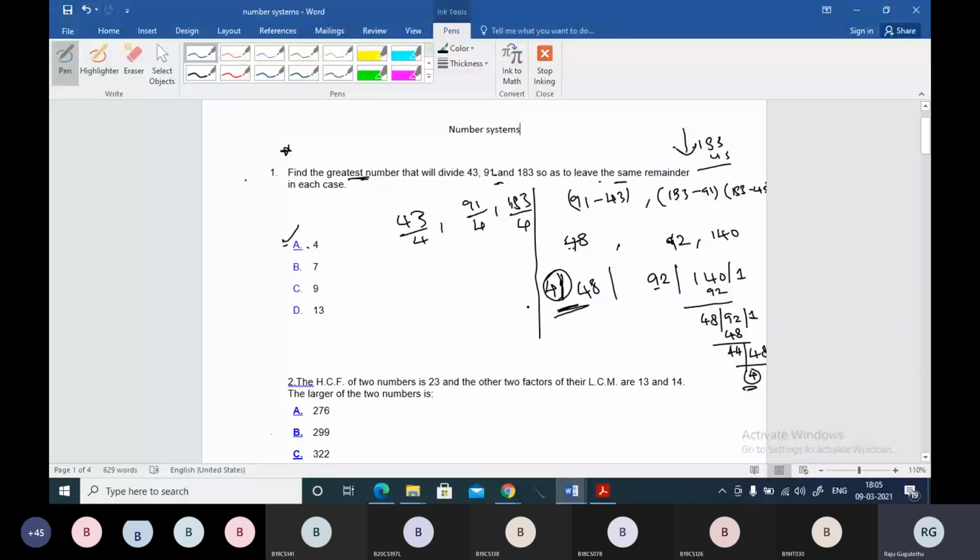Keep this point in your mind when this kind of question comes. When a same remainder question comes, the general process is to find the difference between the numbers and find the greatest number, that is the HCF in that case. Or you take your option and divide the given numbers and check whether 4 is giving the same remainder, or 7 is giving the same remainder, or 9 is giving the same remainder. That will be your answer, boss. I hope you understood. This you can consider type 2 model in LCM and HCF.